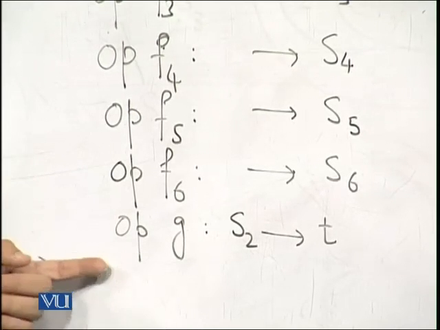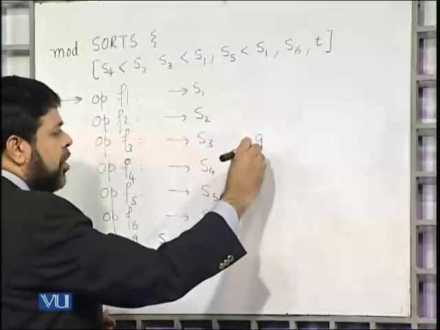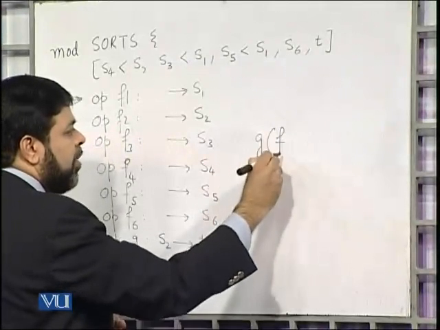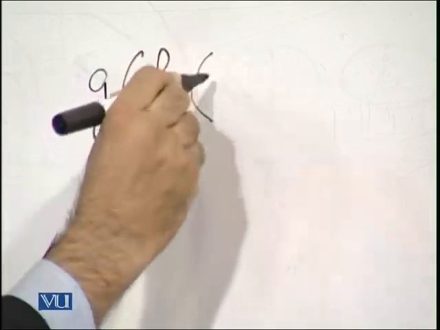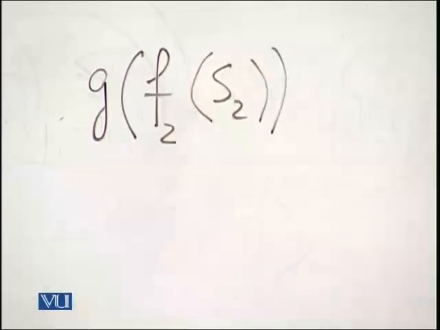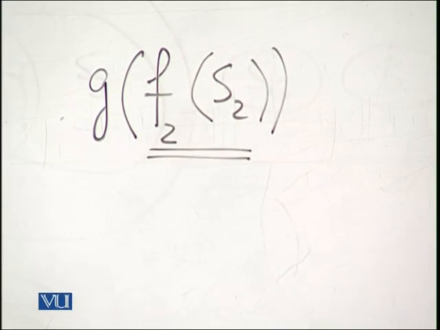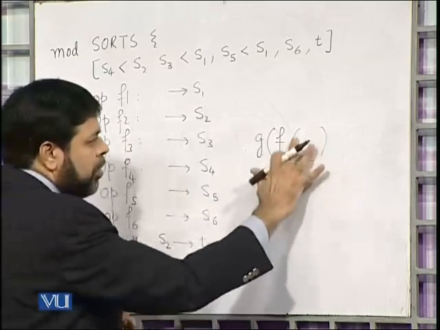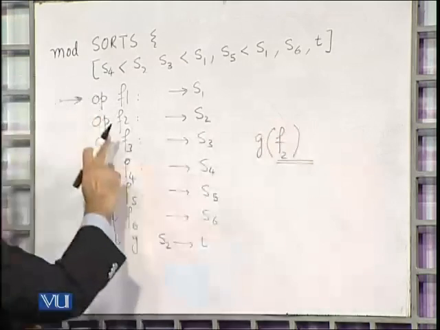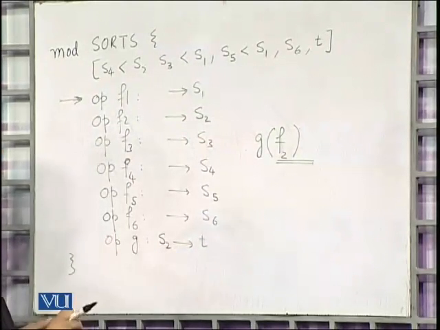Here, let us look at this particular operation, G. If I say G of F2, now this F2 of S2, this F2 gives me S2, and G is defined for S2, and I get T here, so this is fine.